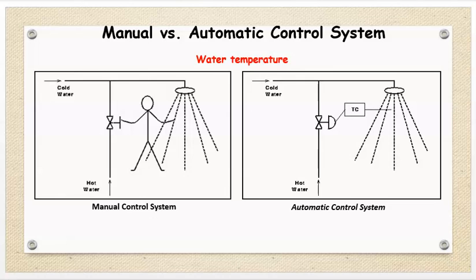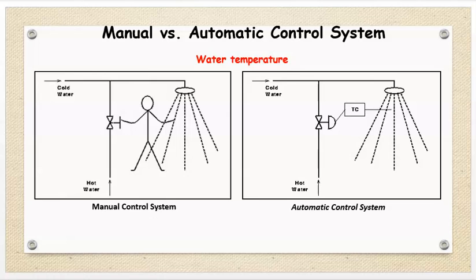Now, what is meant by manual and automatic control system? What is the difference? Now, in the diagram, already we have seen the example of controlling the water level in the tank. That is also that we can take as a difference between manual and automatic control system.